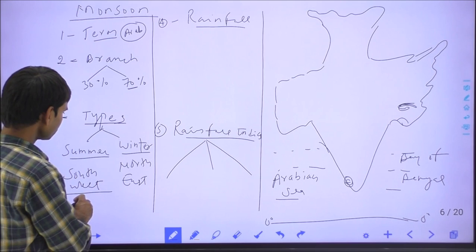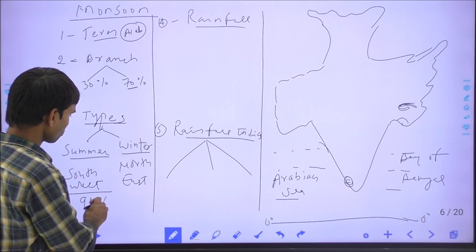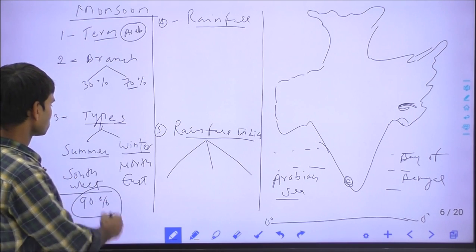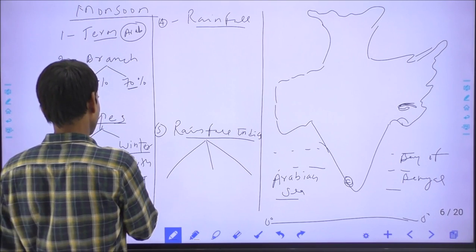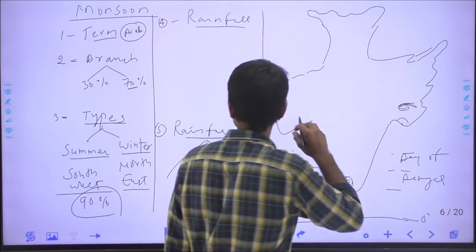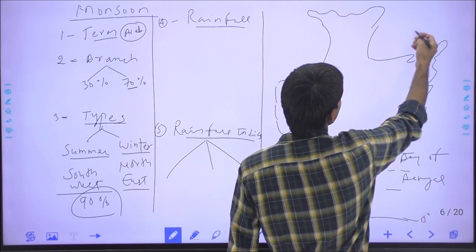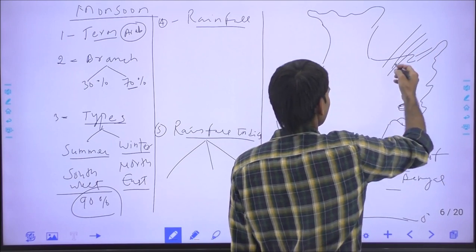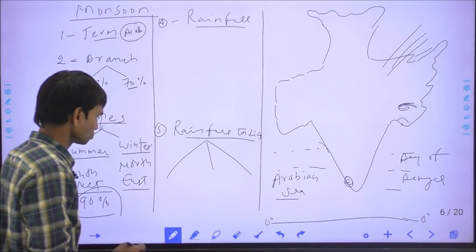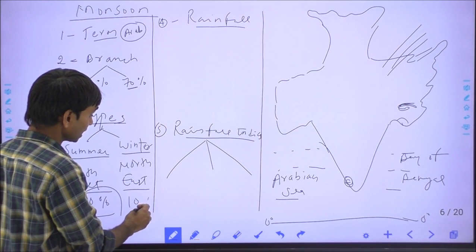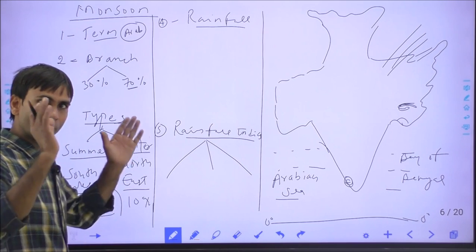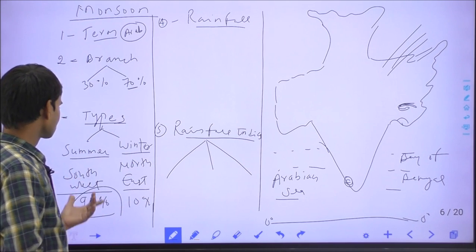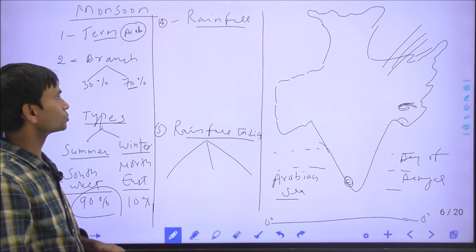About 90% of the country's rainfall is due to the summer or southwest monsoon. Okay. And the winter monsoon is also called the northeast monsoon. So, this is the northeast direction, and through the northeast monsoon India receives only 10% rainfall. So, India's predominant monsoon rain is called the summer or southwest monsoon.